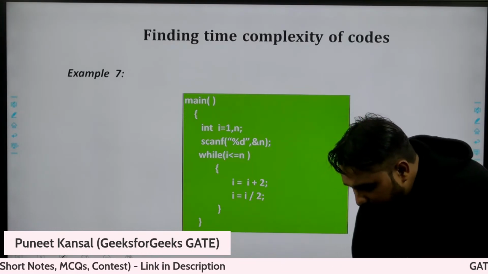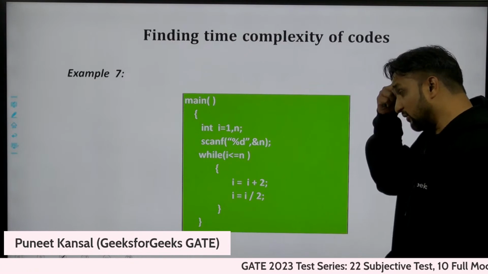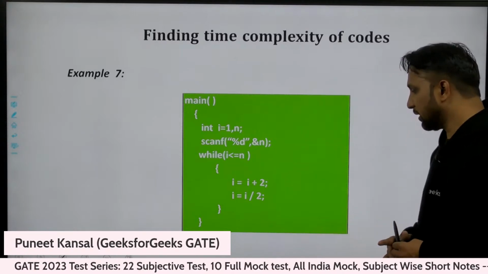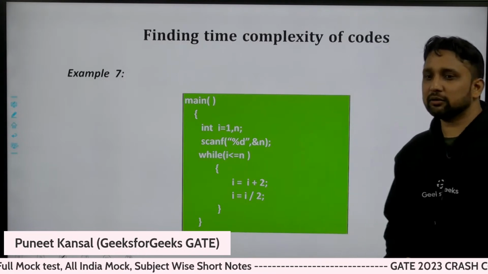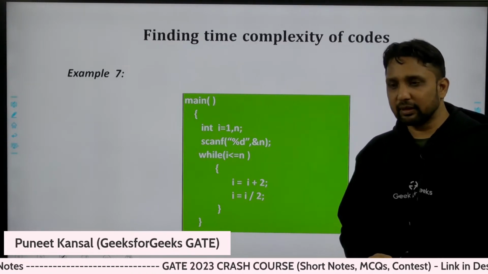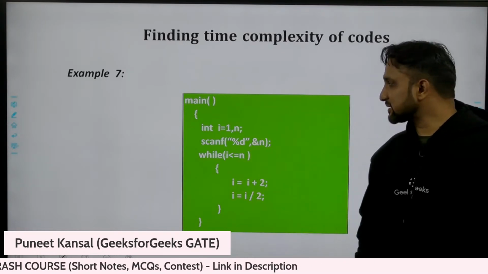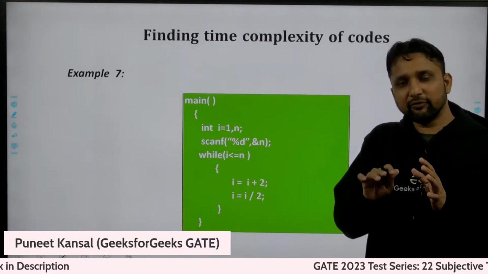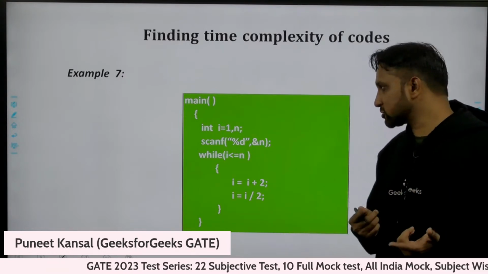Let me tell you one thing. I'm not moving very fast, and I'm not moving very slow. I'm trying to make a balance. If you go through the Geeks for Geeks complete GATE course, we discuss every point in very much detail. We go very slow there, and you can speed up while watching.